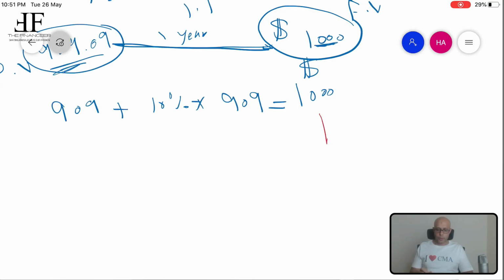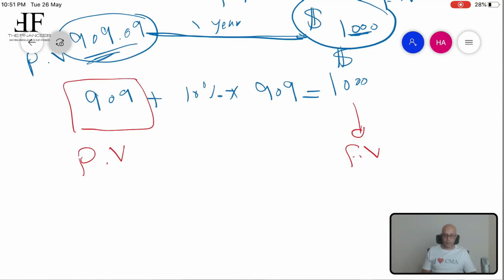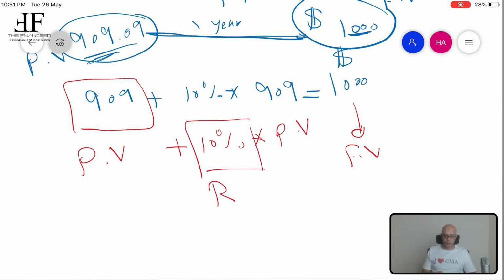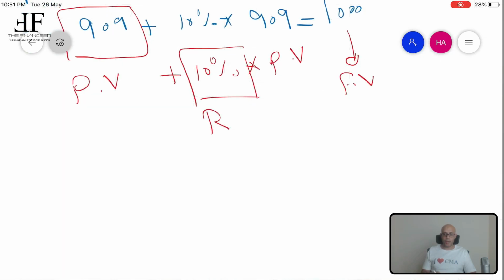So now, let's summarize the finance rules and the finance formulas that we have addressed in today's short lesson. Let's assume that this 1,000 is the future value, and this 900 is the present value that we have discussed before. So it will be plus 10% of the present value. I'm going to refer to this 10% as R to represent the interest rate. So now let's write the rule again.